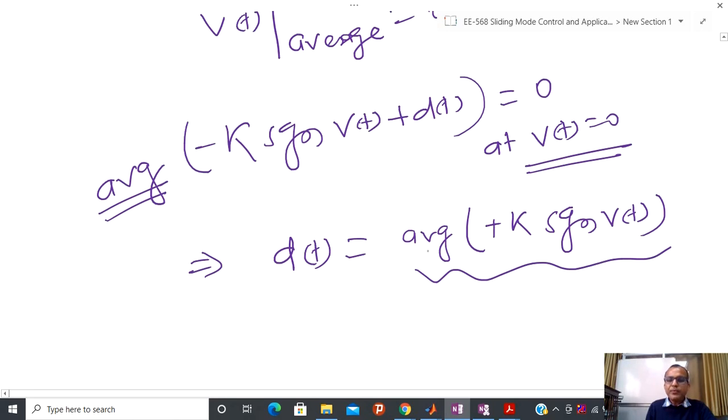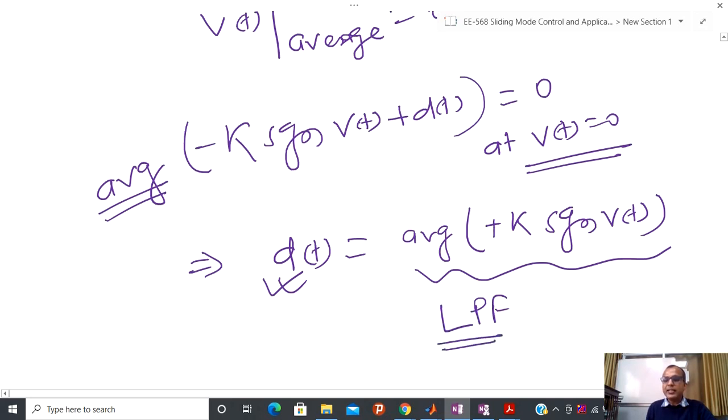If we are able to calculate the average value, then we are also able to identify the disturbance, whatever kind of disturbance, I am able to estimate. And it is possible to show that most of the time, whatever physical system we are considering represents some kind of low pass filter. So you pass this average value through some kind of low pass filter,